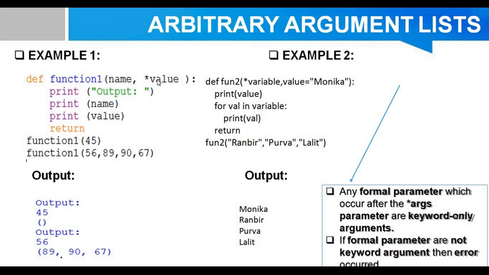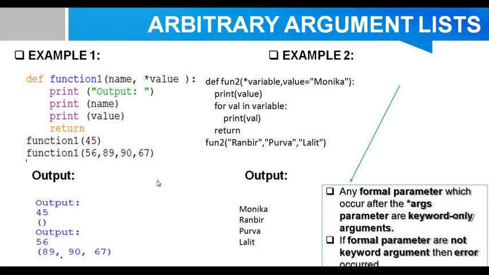As this represents a tuple, and no further value is passed, that's why it is blank. In the next function call, I passed 4 values. In this particular case, 56 is considered as the value of name and the rest will be considered as the value of this arbitrary argument. That means 89, 90 and 67 are considered as a tuple.